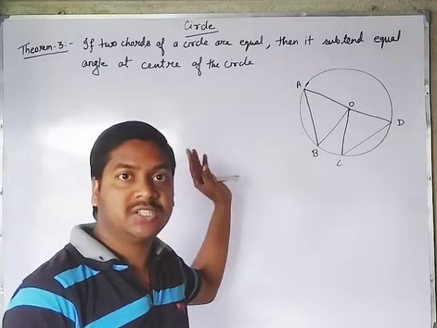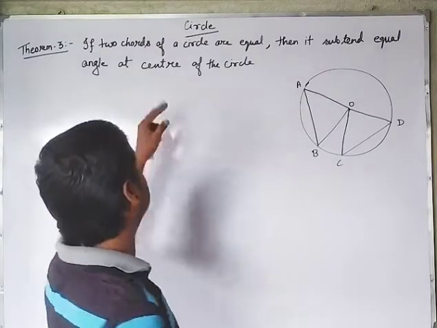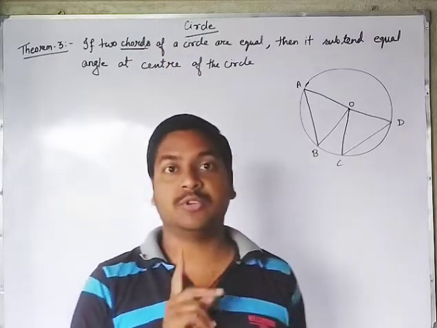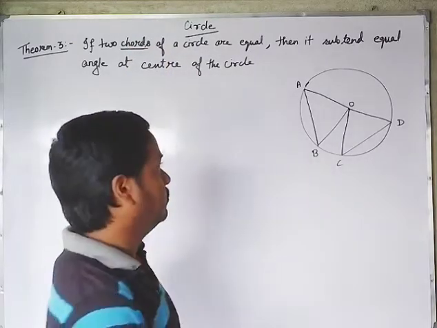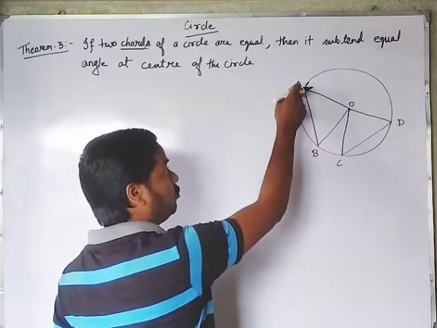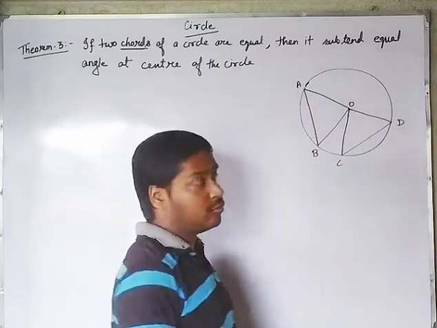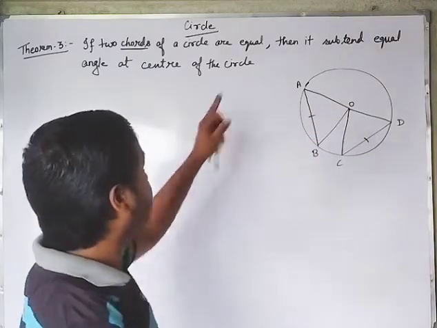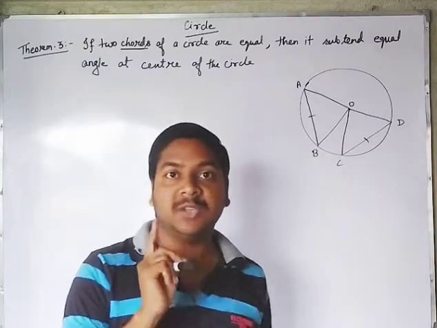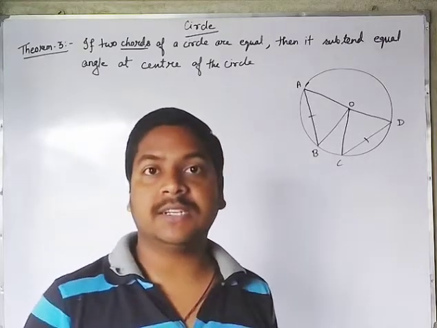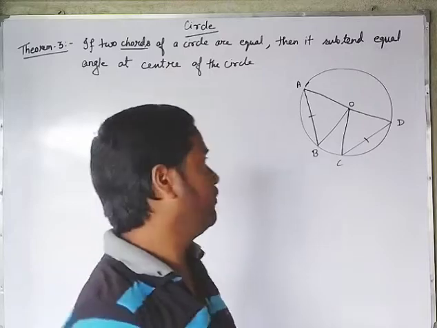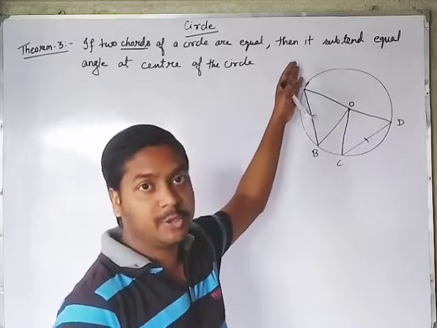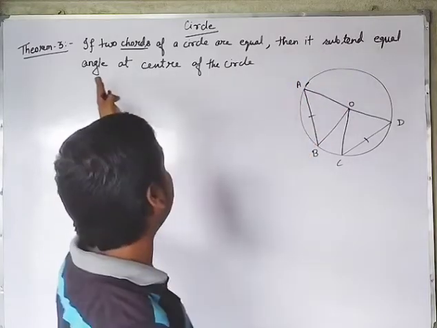This theorem states that if two chords of a circle are equal in length, suppose in the figure there are two chords AB and CD, both the chords are equal. It is given here that both the chords are equal. Whatever is written with "if" is the given part, and whatever is written with "then" we need to prove. So if these two are equal, which is given, then what do we need to prove? They subtend equal angles at the center.